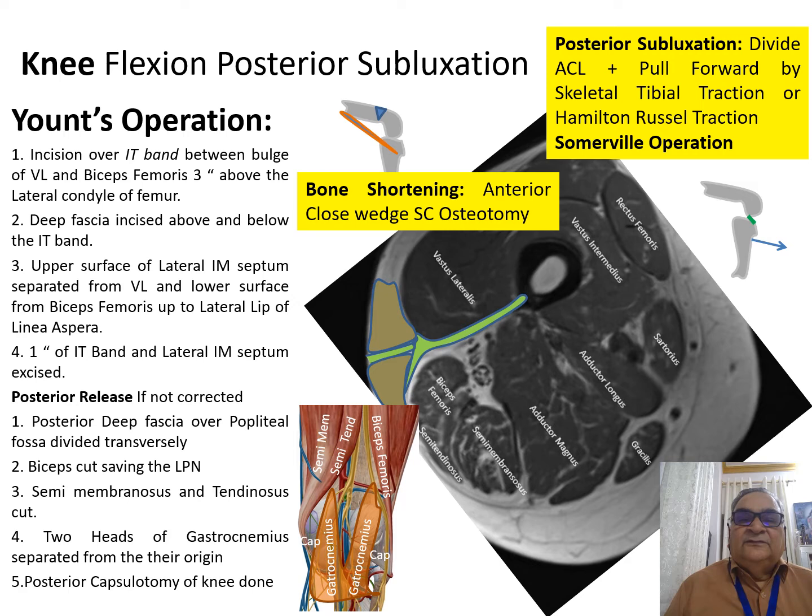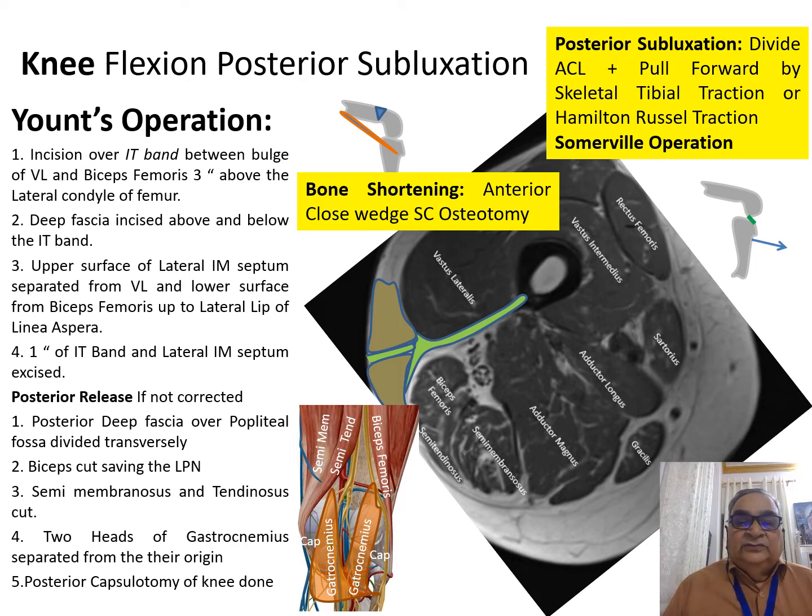You hook the biceps femoris and divide it, saving the lateral popliteal nerve. Then across the popliteal fossa, you hook the semimembranosus and semitendinosus, and you divide those muscles, taking care across the popliteal artery and the posterior tibial nerve.